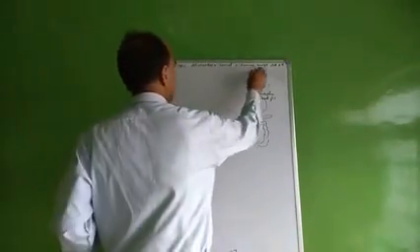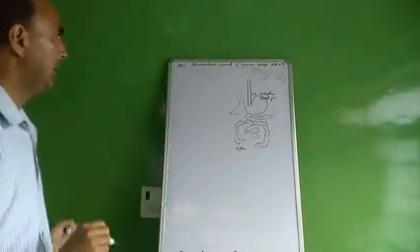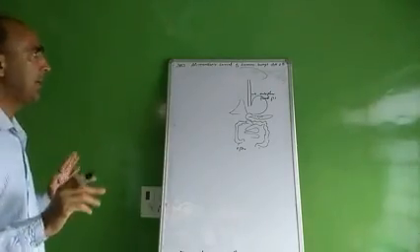This is the sketch of the digestive system, the alimentary canal.